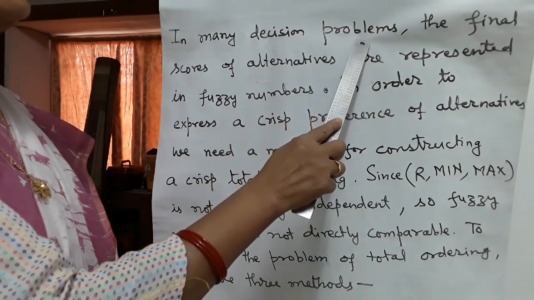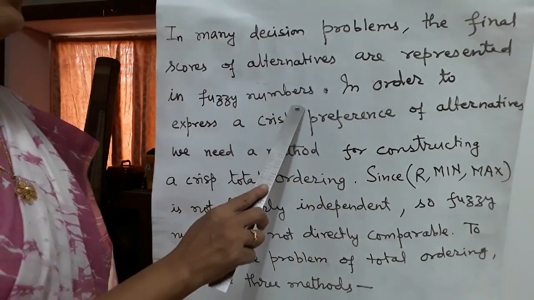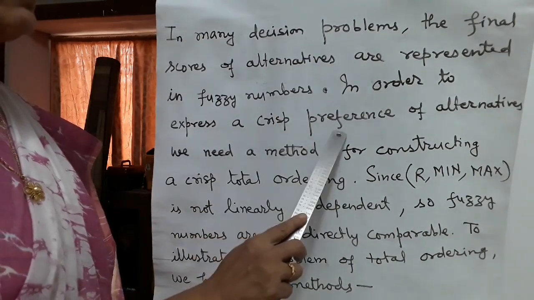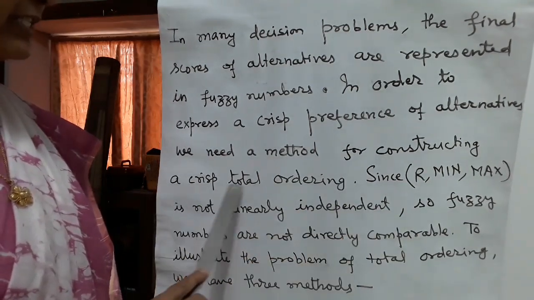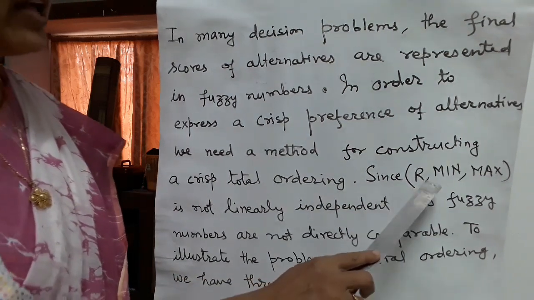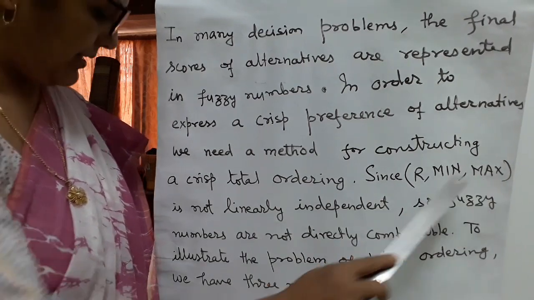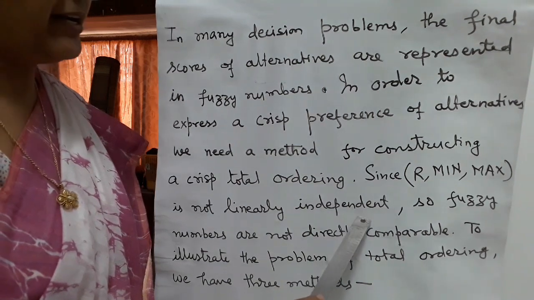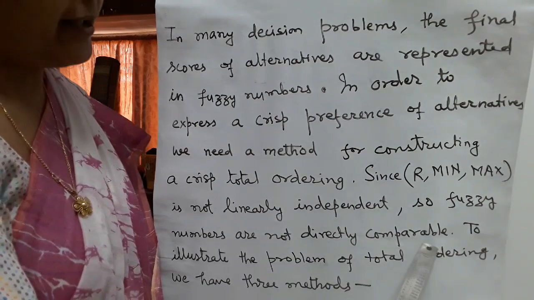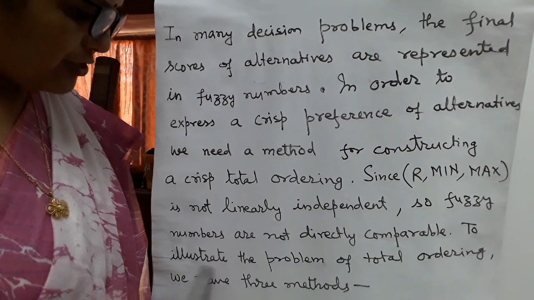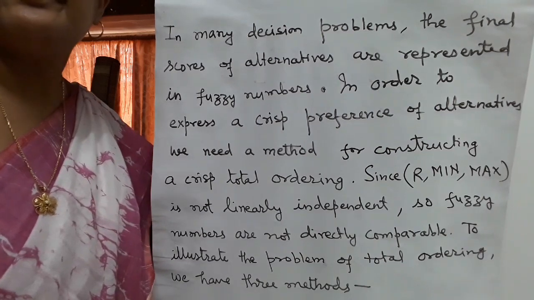In many decision problems, the final scores of alternatives are represented as fuzzy numbers. In order to express a crisp preference of alternatives, we need a method for constructing a crisp total ordering. Since the set R is not linearly ordered by min and max, fuzzy numbers are not directly comparable. To illustrate the problem of total ordering, there are three methods.